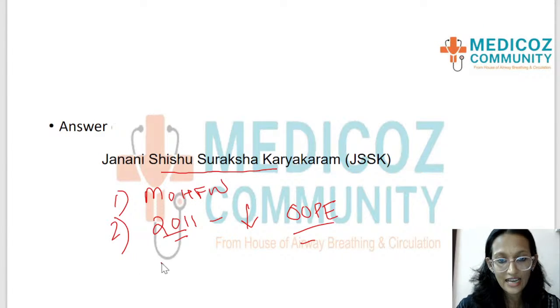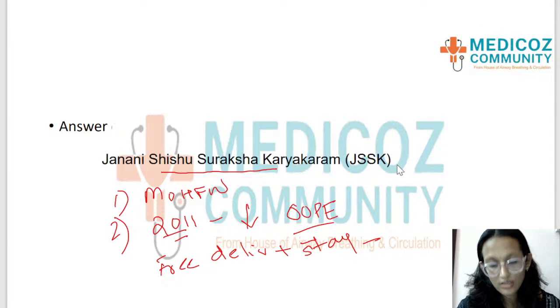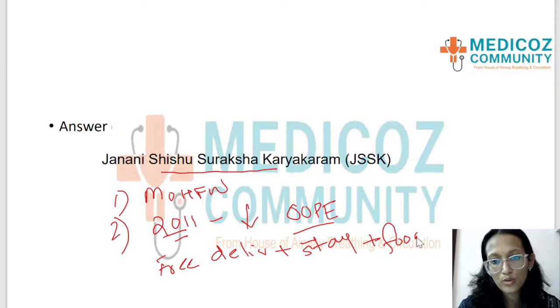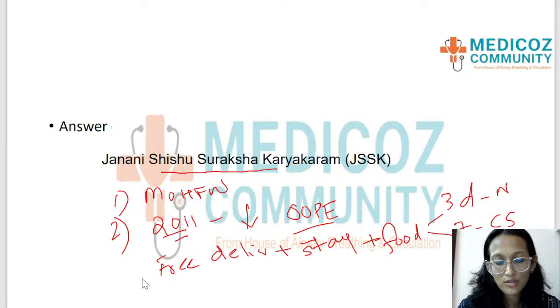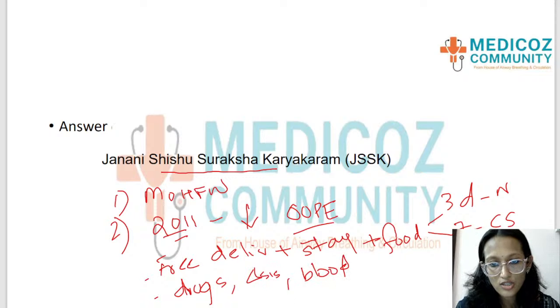They got free delivery plus stay, including cesarean section, with food also. Food was for 3 days for normal delivery and 7 days for cesarean section. So free delivery, stay and food, that was one facility. Free drugs and diagnostics, which means the laboratory was free, and also blood transfusion free of charge.